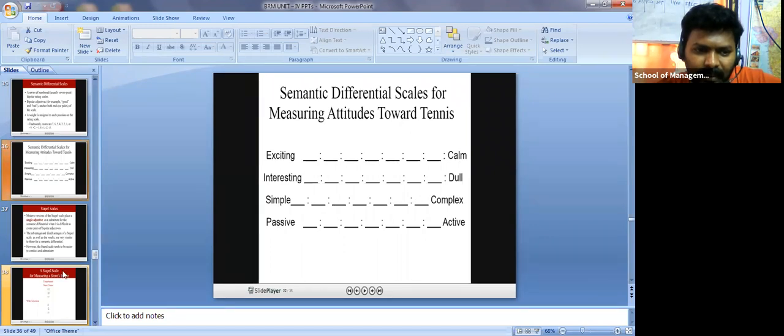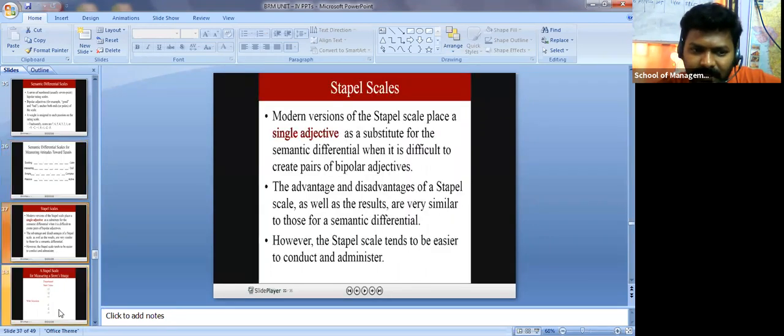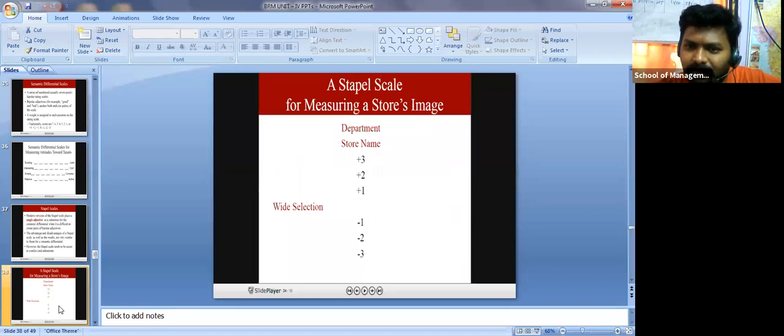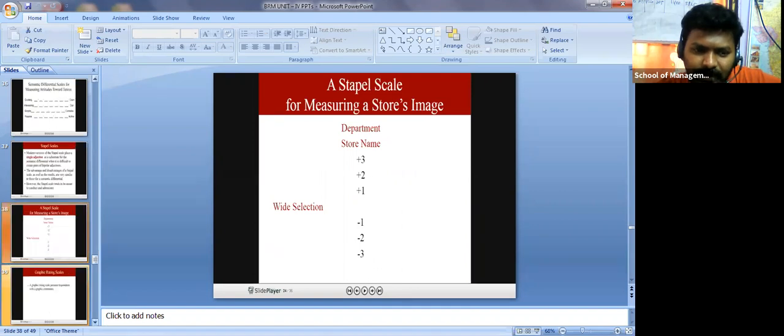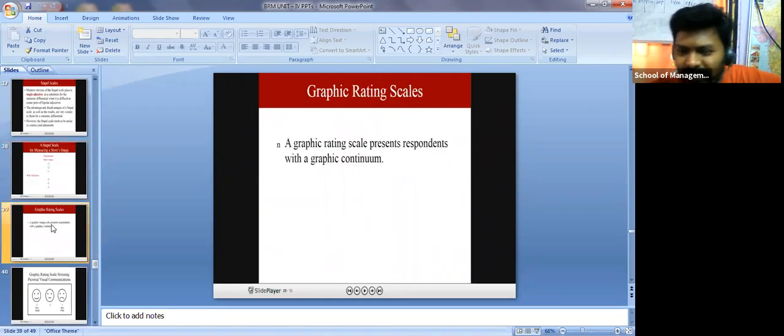And even Stapel scales. Stapel scales look like this. Suppose I want to know about a departmental store name and the selection of that particular store: plus 1, plus 2, plus 3 and minus 1, minus 2, minus 3, like that. This is one example. And even the graphic rating, which you know very well.